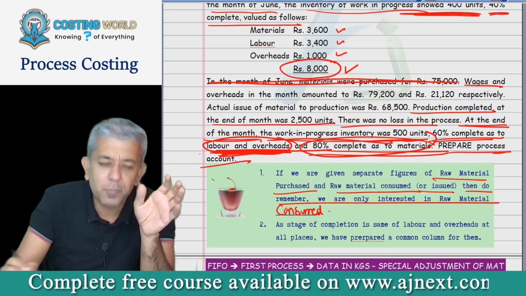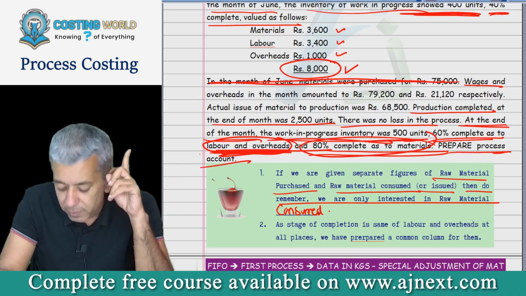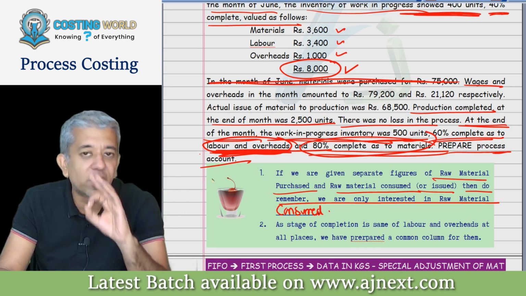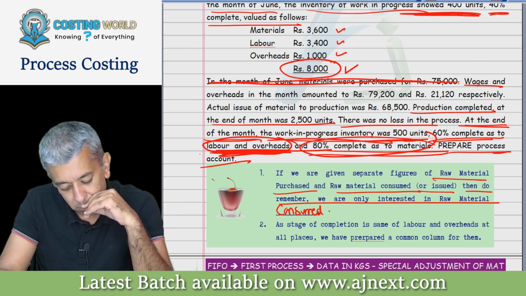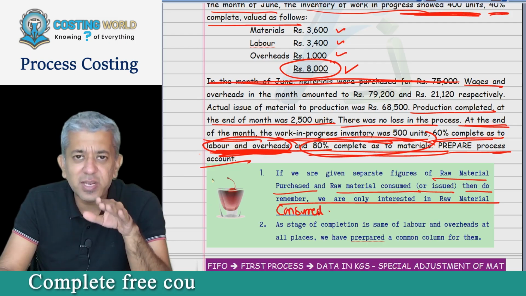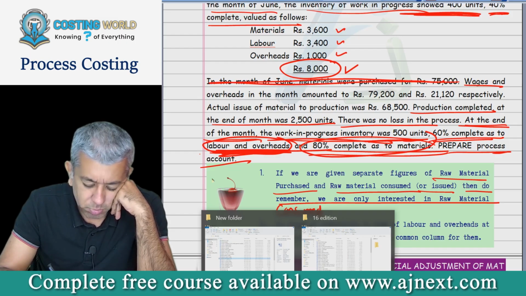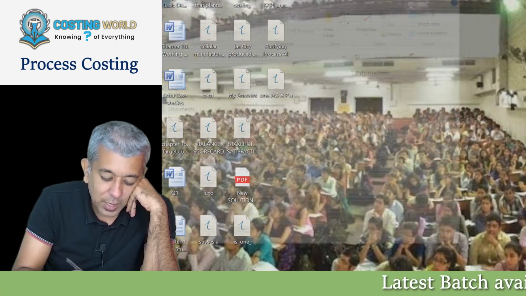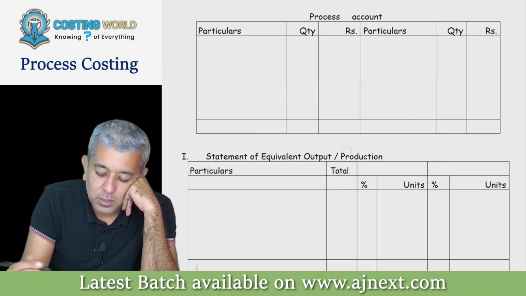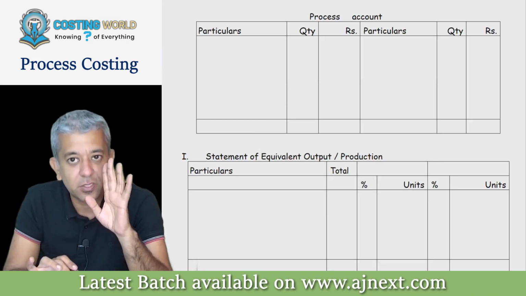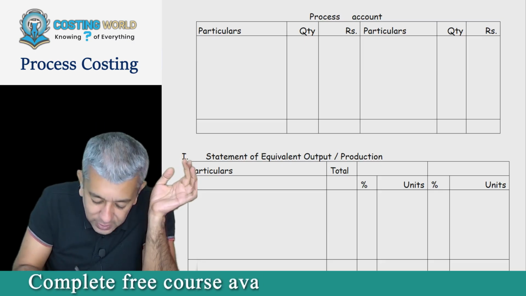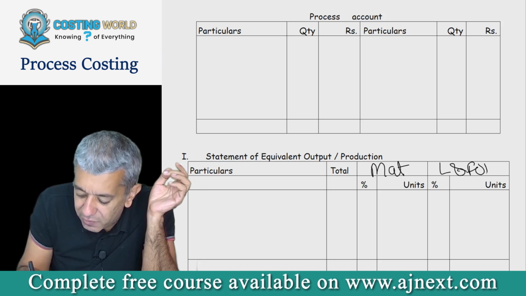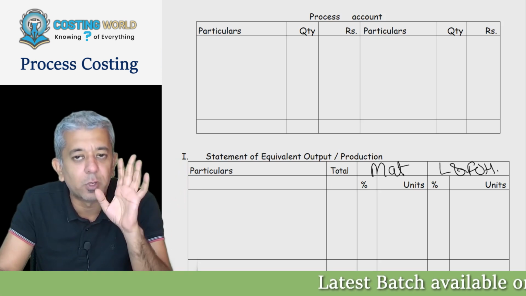Further, prepare process account. You all can start with the question. I will not interfere, but just one thing you all can tell me. Is the stage of completion for material, labor and overheads everywhere same? No. But is it everywhere same for labor and overheads? Yes. So therefore, in this particular case, you can prepare a common column for labor and overheads. So it will be something like this. Statement of equivalent output. This will be material. This will be labor and factory overheads. Rest I think you will be able to do. Is that all okay?